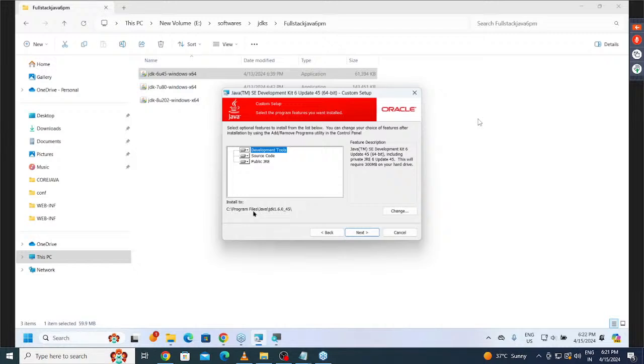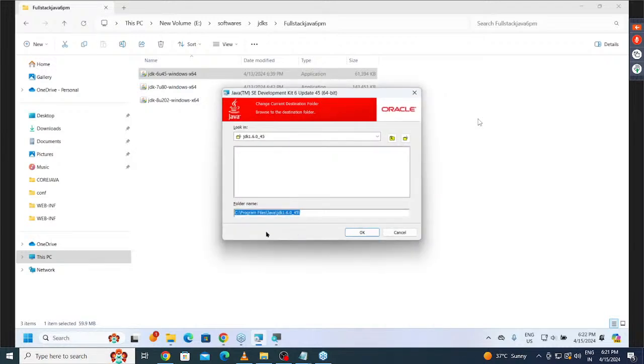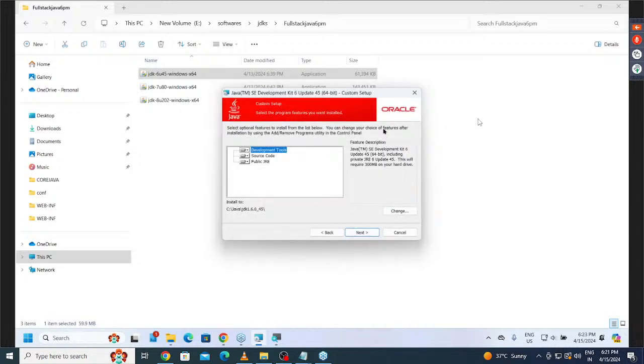As I said to you already, I don't like to install under program files. I want to change the location. To change the location, which button do I need to click here? Change button. Click on the change button. Now there is an option for me to modify the location. So here I want to remove the program files location. The location I want is C:\Java\JDK1.6.0_45. Click on the OK button. Now the location is finalized.